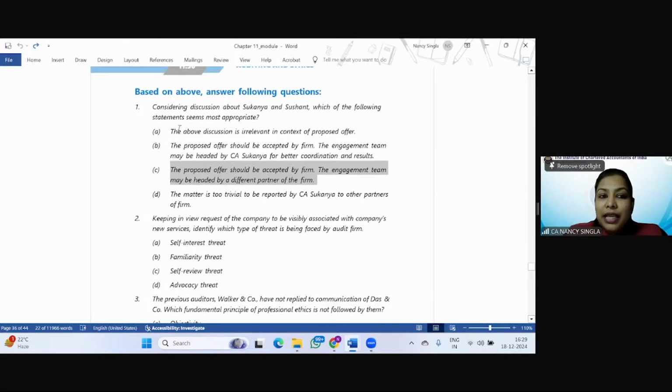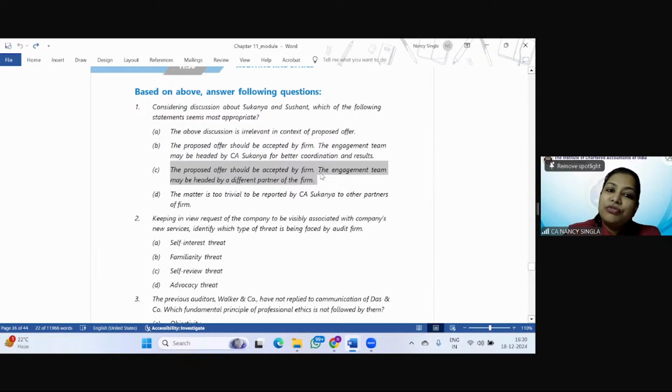Now, above A point, the above discussion is irrelevant. This is not appearing to be appropriate, right? The proposed offer should be accepted by the firm and the engagement team may be headed by CA Sukanya for better coordination and results. So it basically means that since she knows Sushant, for better coordination and results, she should be considered as the engagement partner, which is not appropriate. And last point says the matter is too trivial to be reported by CA Sukanya. So this is also not appropriate.